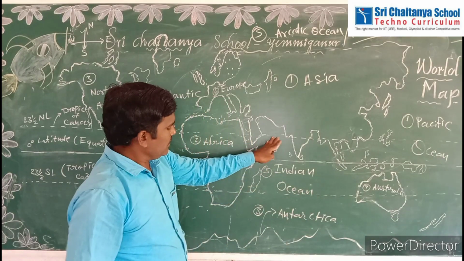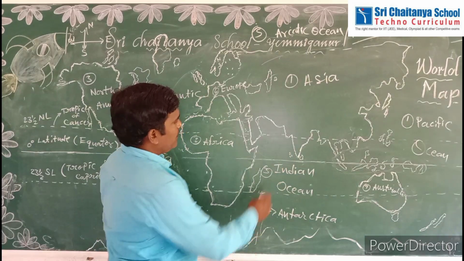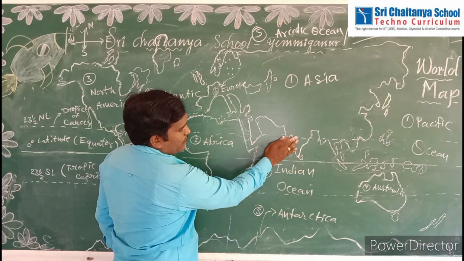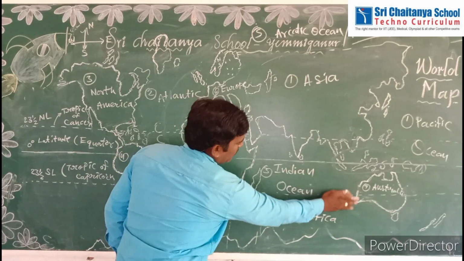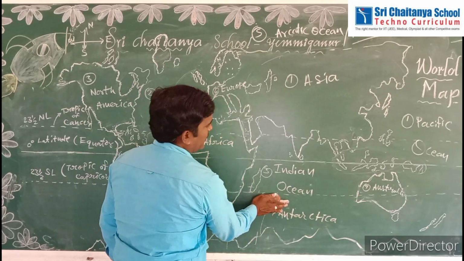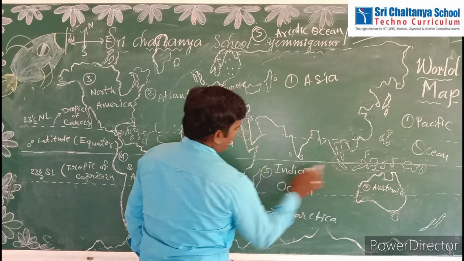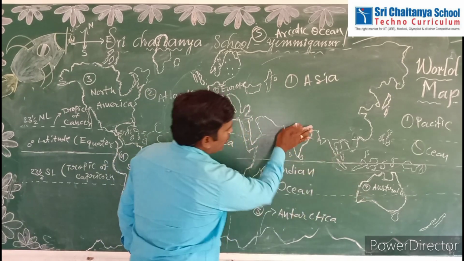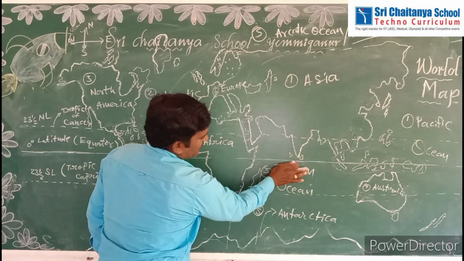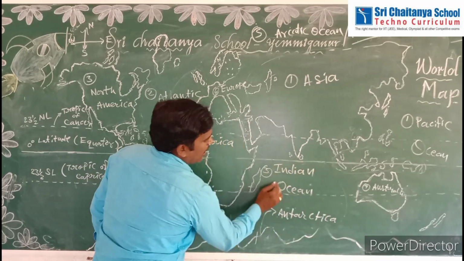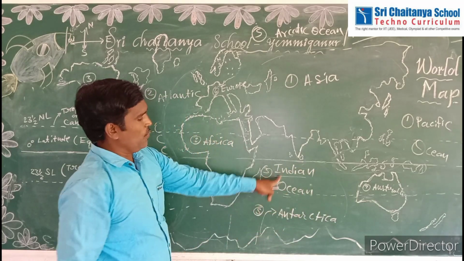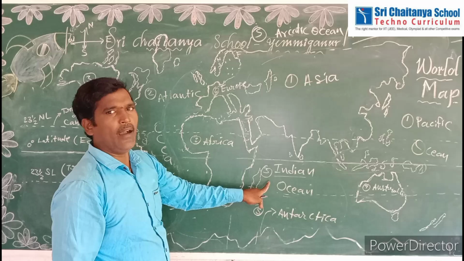You want to see this total part, down part of India. This total water body, which is located between Africa and Australia and down part of Asia, belongs to the Indian Ocean. The Indian Ocean is the third biggest ocean in the world.